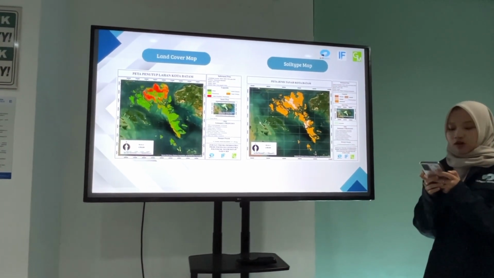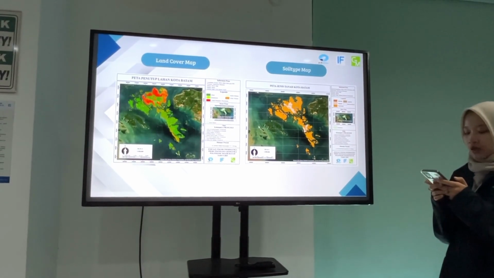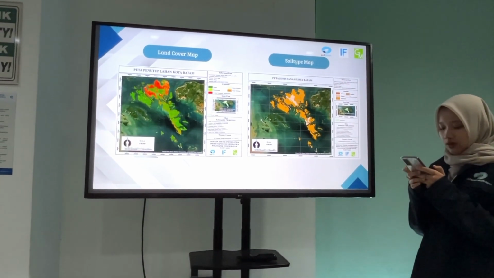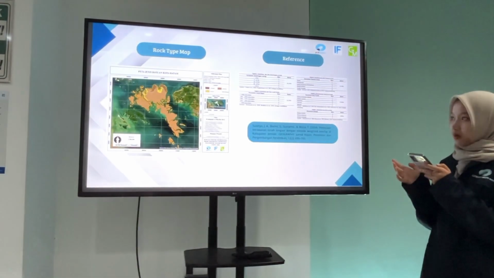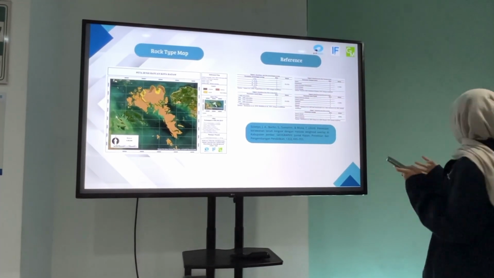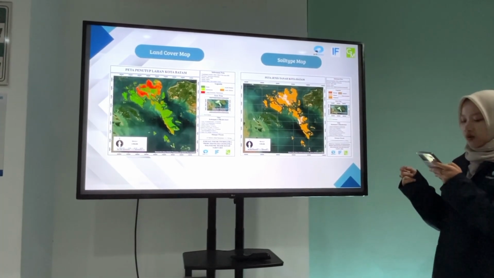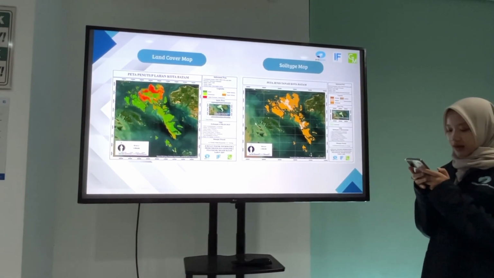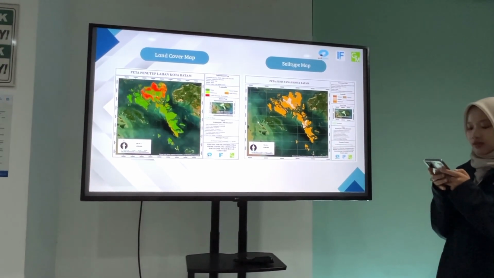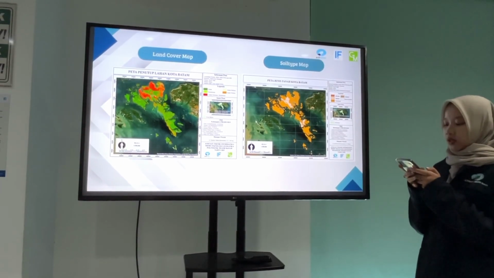This map shows land cover in Batam City. Dark green for forest, red for residential area, yellow-green for open land and shrub, and blue for water. Next, this map shows soil type in Batam City. Red-brown for latosol, light orange for red-yellow podzolic in hill areas, light yellow for alluvial in coastal and lowland, and dark brown for organosol and swamp soil in wet areas.